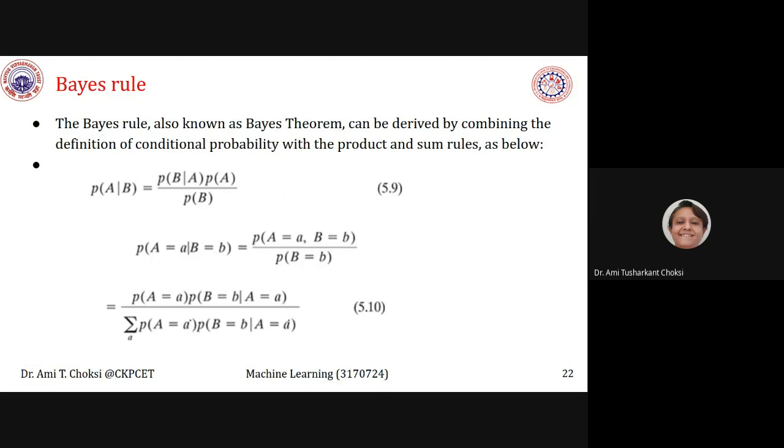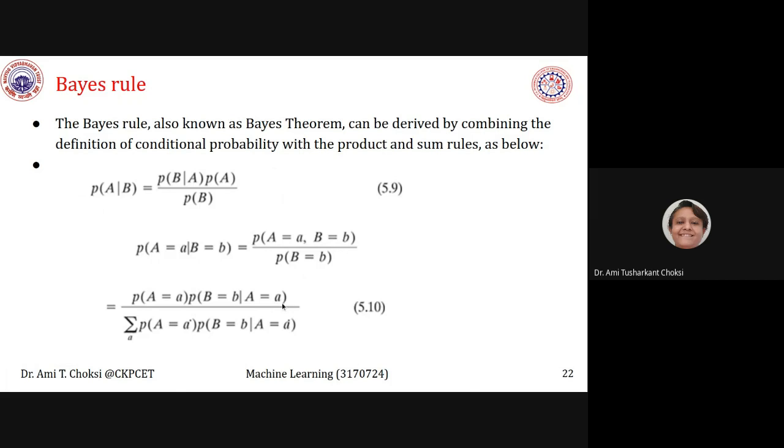We want to have the value where A is equal to small a and B is equal to small b. So for that, what we can write is P of A equals a, B equals b, upon P of B equals b. This is what we want to have. So that is equal to P of A equals a, P of B equals b given A equals a.